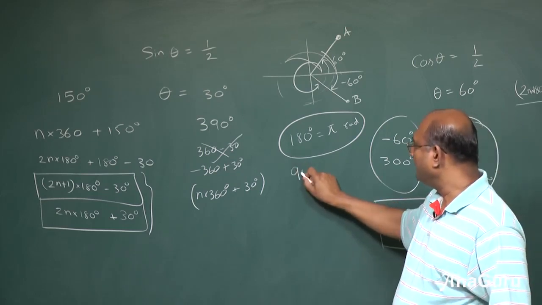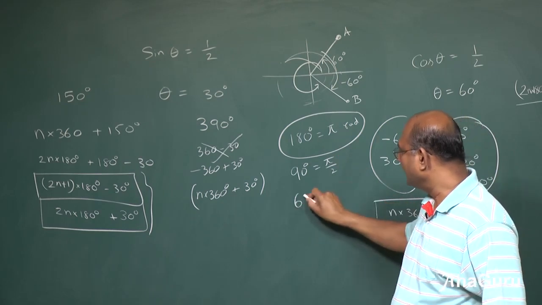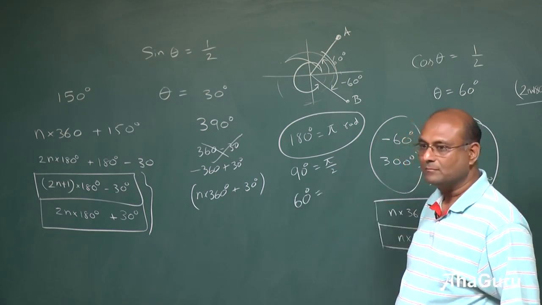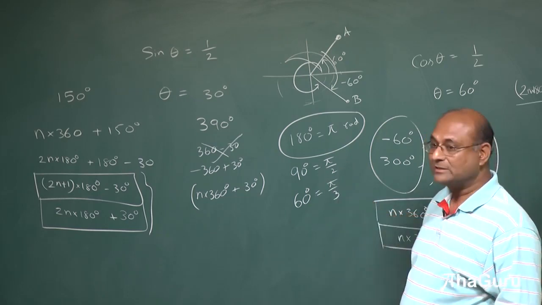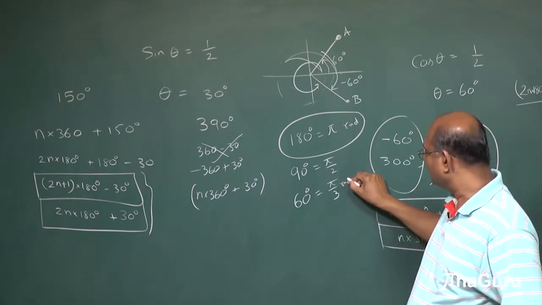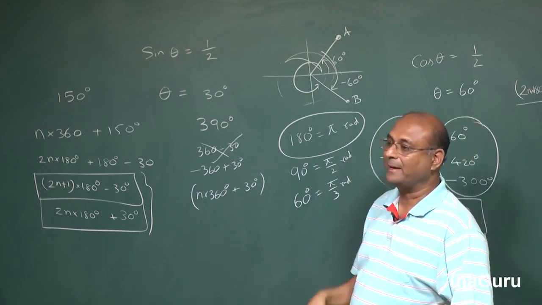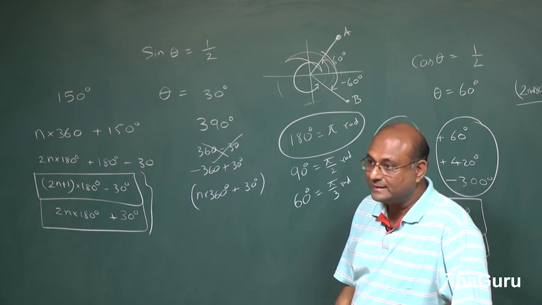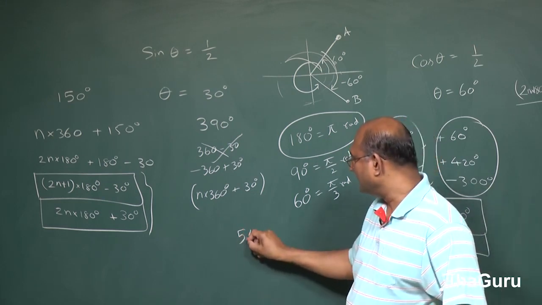What will 90 degrees be? Pi by 2. What will 60 degrees be? Pi is 180. So pi by 3. So instead of saying 60 degrees, we will sometimes say pi by 3. 30 degrees, we will say pi by 6. What will 5 pi by 6 be?